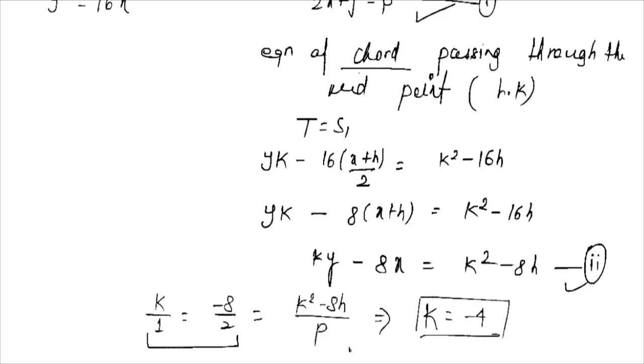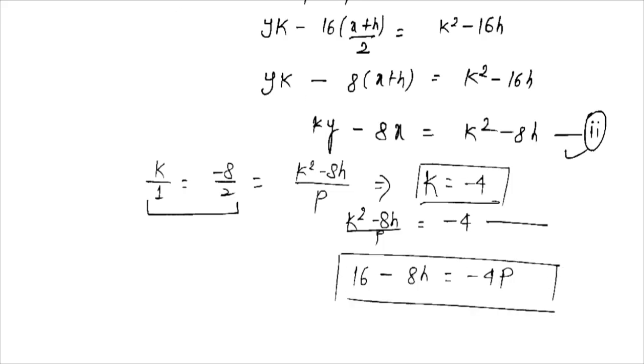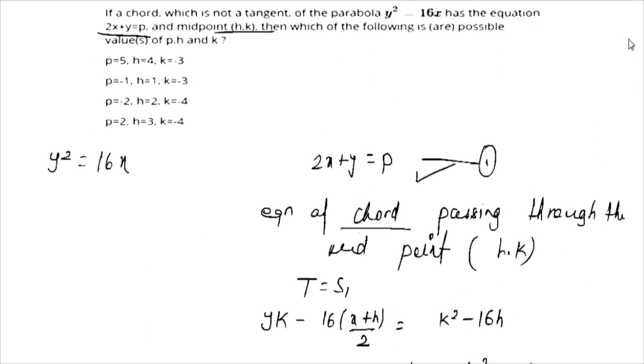And k square minus 8h upon p is equal to minus 4. Then put the value of k is equal to minus 4, then this is 16 minus 8h is equal to minus 4p. This is the relation between p and h. We have the value of k is equal to minus 4. When we see the options of this question, k is equal to minus 4 in these two conditions.